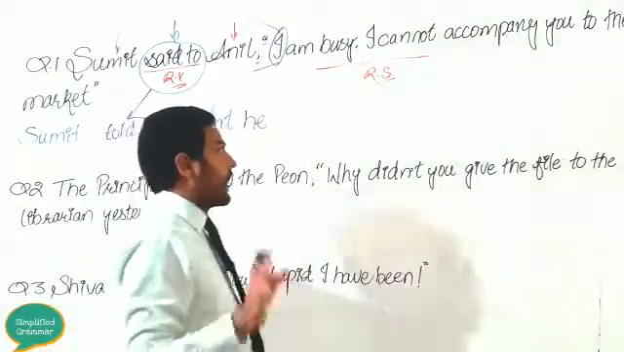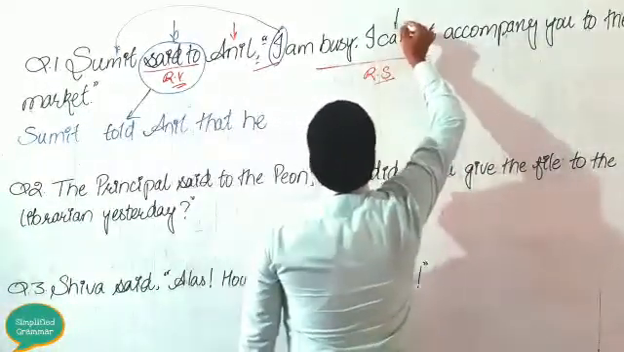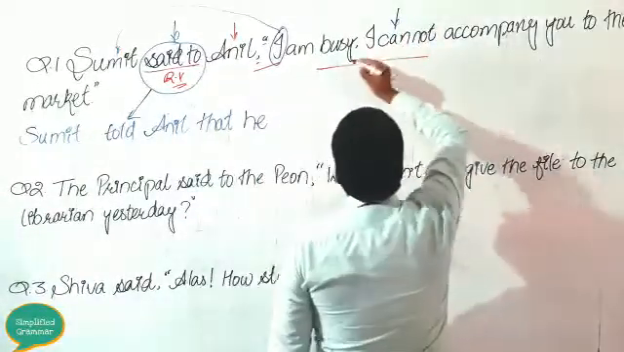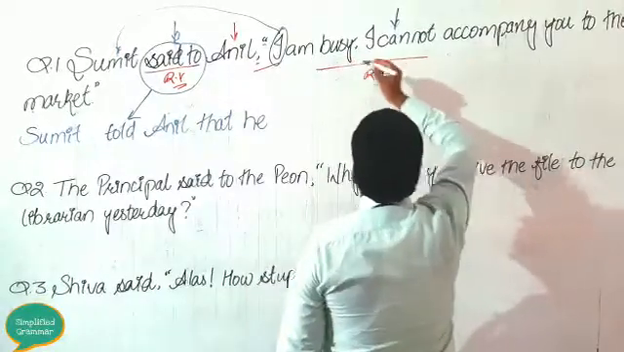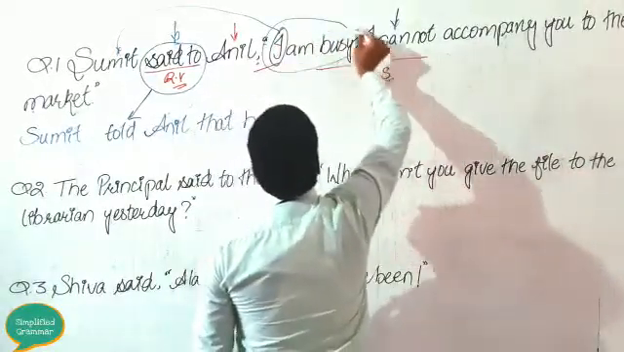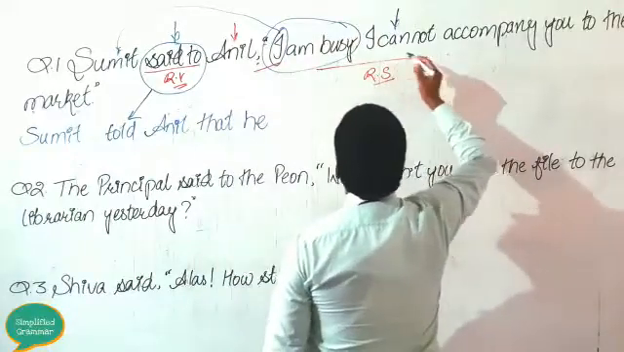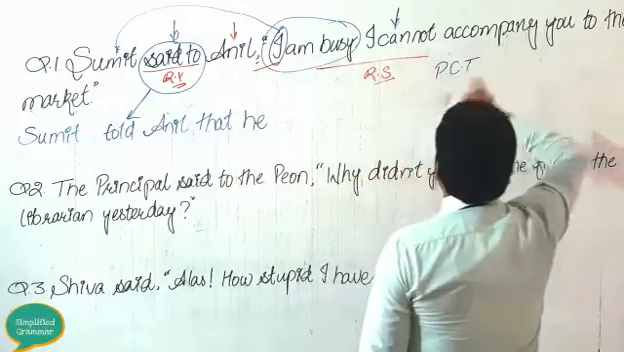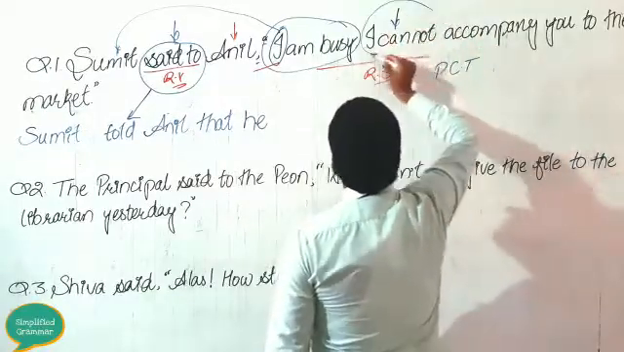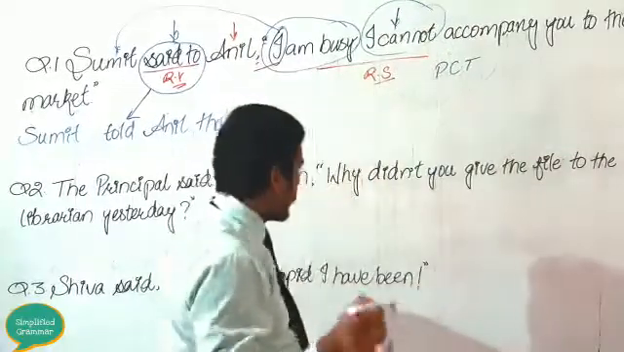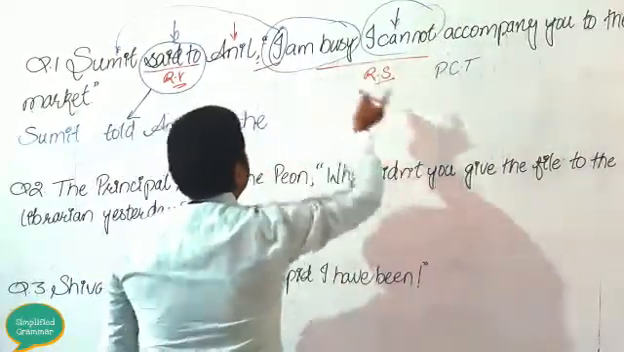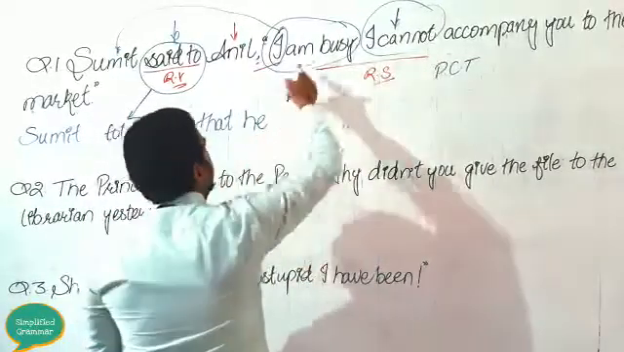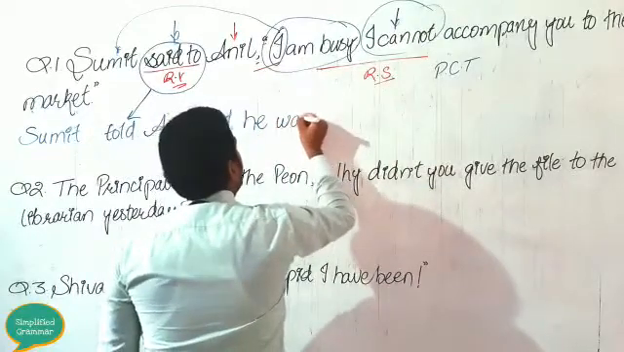Now dear students, you will have to see in which tense your reported speech is given. Now see, "I am busy". "I am busy" is in the present continuous tense. Next one is "I cannot accompany". You can see there "I cannot". This is with the modal auxiliary. Anyway, let's see. This present continuous tense changes into past continuous tense. So in the place of "am", here will be "he was busy".